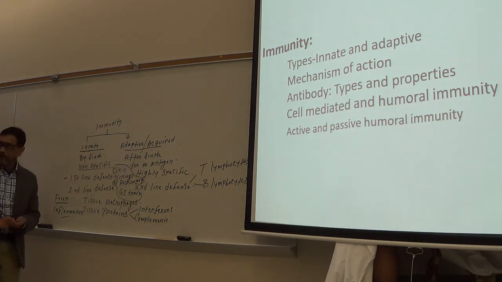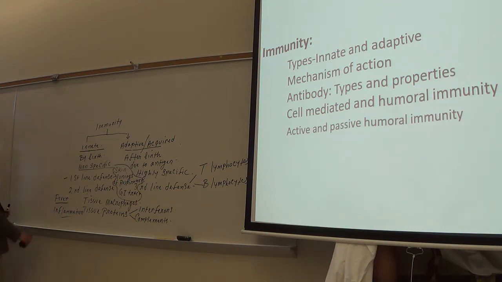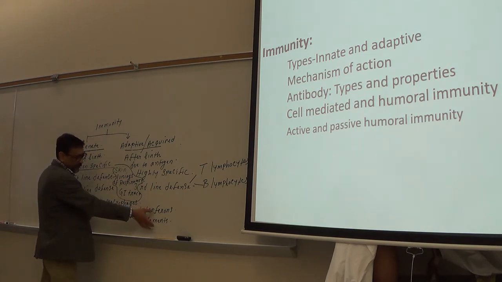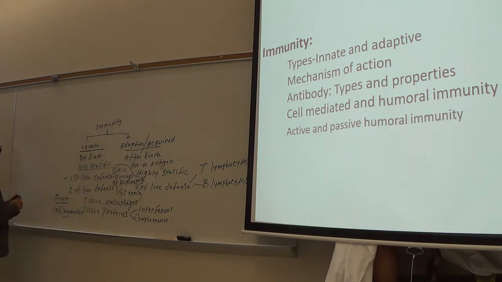Okay, so third line of defense is highly what? Specific. So those are three lines of defense present in your body to fight against the microorganisms or antigens. Now, let me quickly talk a little bit more about interferons and complements.